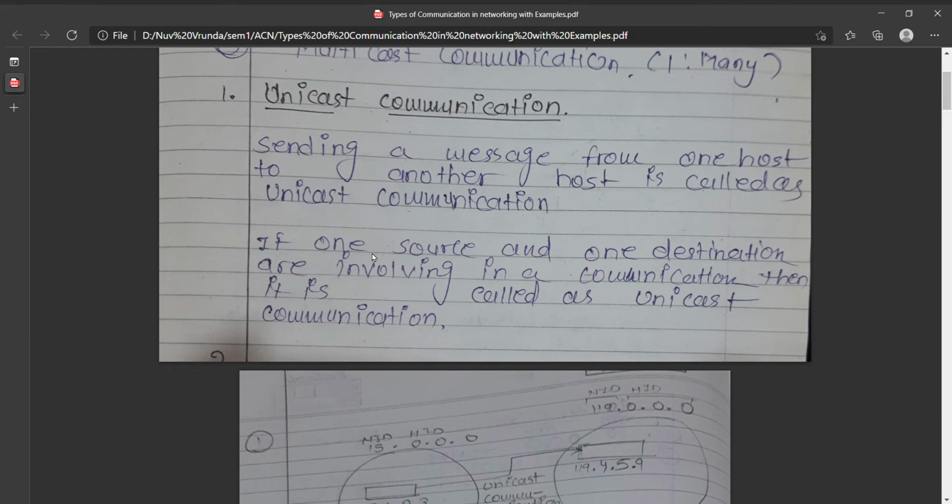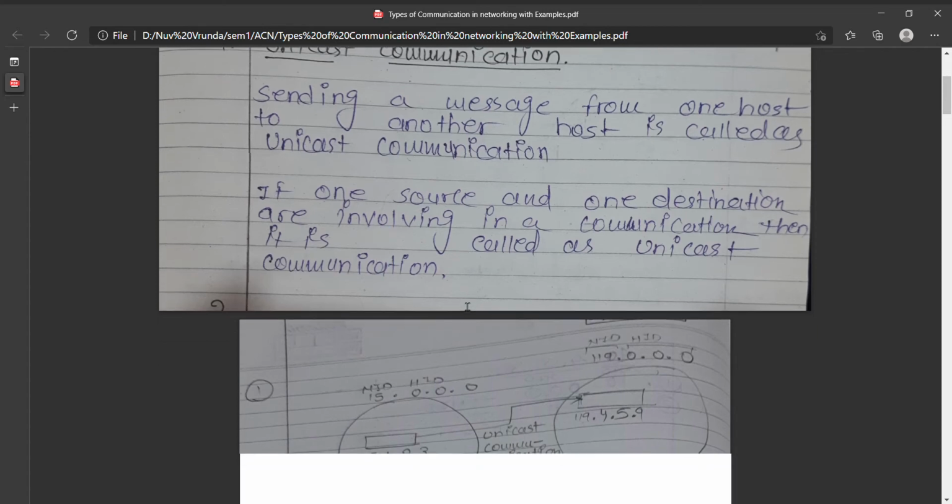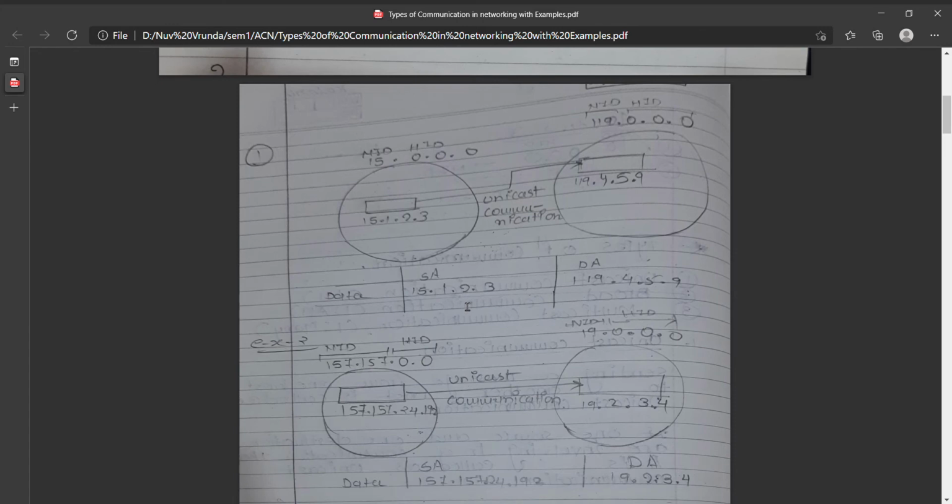No worries, we will take an example on the next page. If one source and one destination are involved in a communication, then it is called unicast communication. This is especially useful for MCQ purposes: one source and one destination is called unicast.